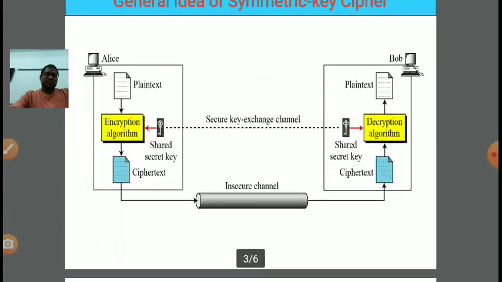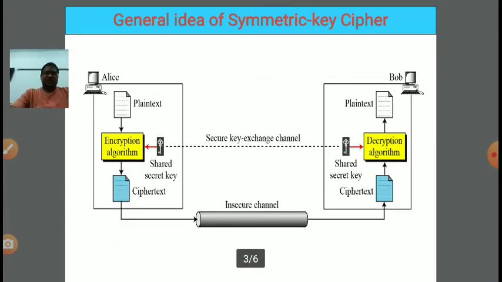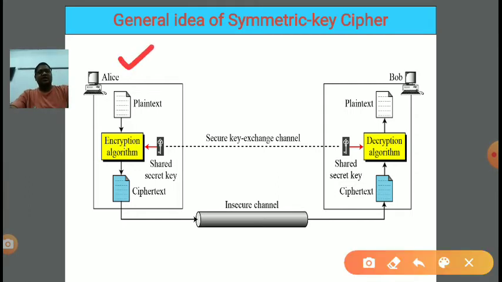So now in today's lecture, first I am revising what a symmetric key cipher is, and how it works. So I am picking up a marker. Suppose the sender wants to send a message. The message is in the form of plain text, right? So this is our original message. We want to transmit this message over an insecure channel to the receiver, right? So this plain text needs to be encrypted, or made secure, with the help of some algorithm.